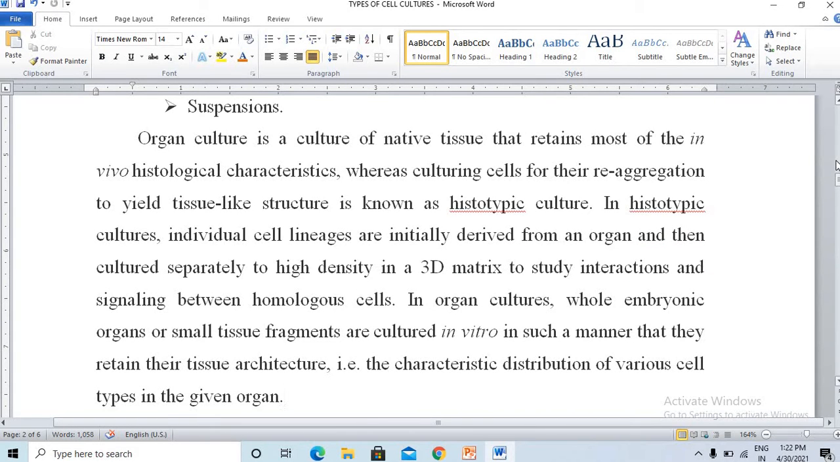Also, while doing organ cultures, you can use whole embryonic organs or small tissue fragments, which can be cultured in vitro so that they retain their tissue architecture, that is the characteristic distribution of various cell types in the given organ.